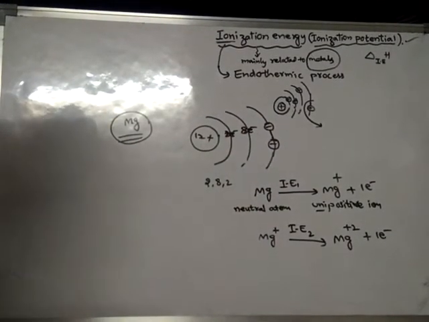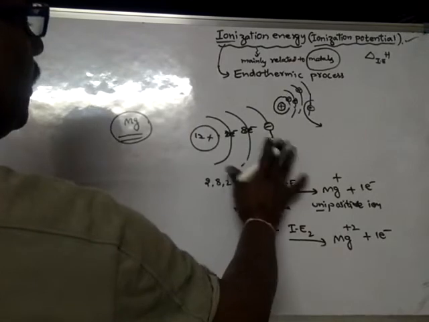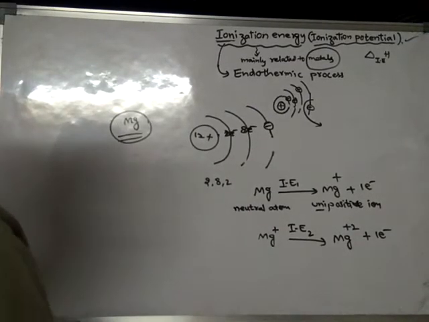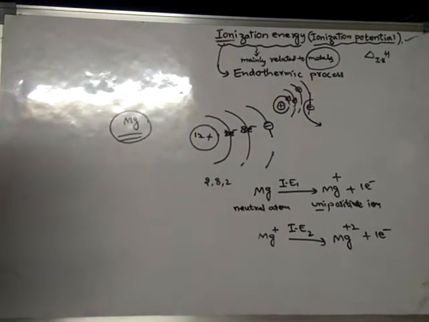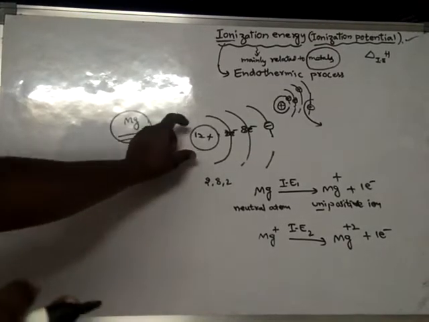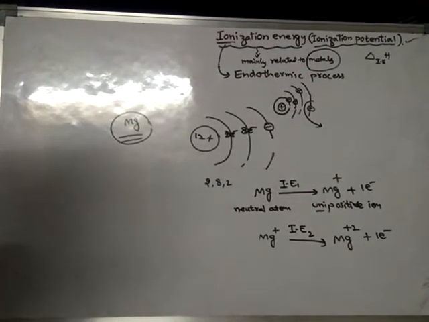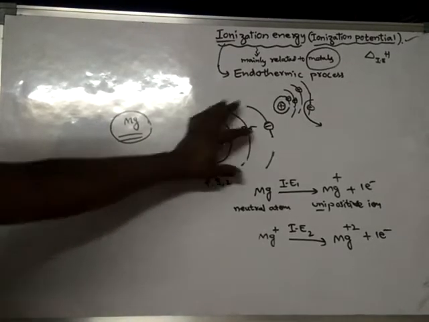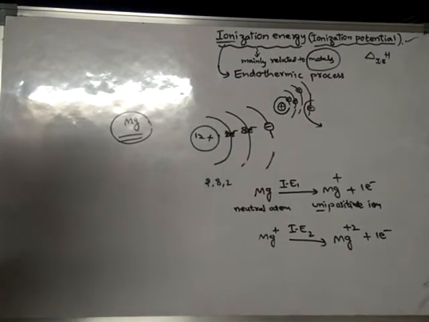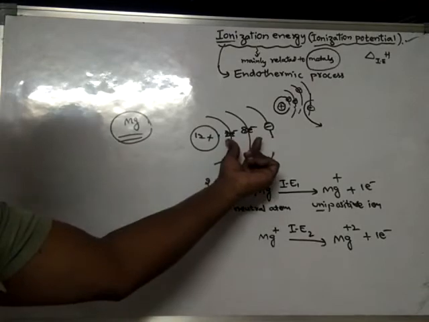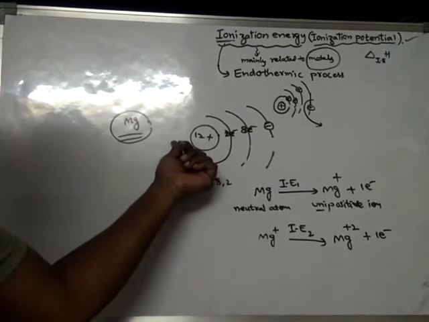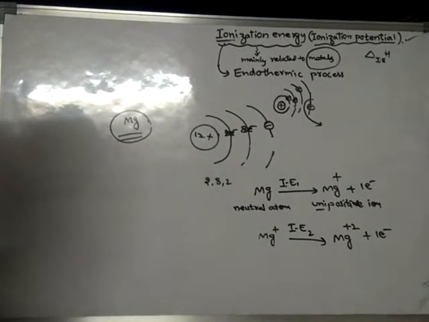Okay. Now, after removal of the first electron, what happens? 12 positive charges, but only 11 negative charges. That means the nucleus will have more control over the electrons. So the nucleus will pull these electrons with more force of attraction because of the lesser number of negative charges when compared to the number of positive charges in the nucleus.